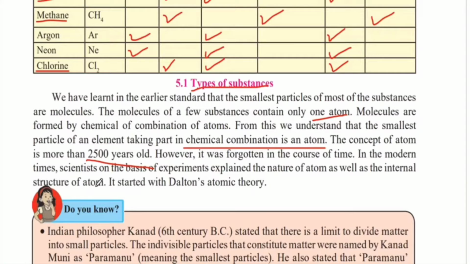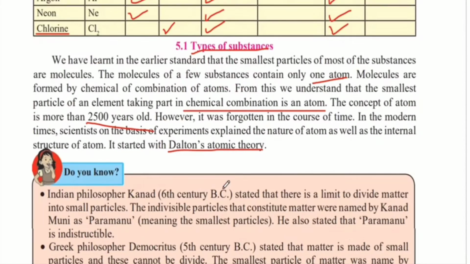But now in recent times, when it is proved that an atom really does exist, they are using it as the basis of many experiments. It started with Dalton's atomic theory. So Dalton was a scientist who gave his theory called the atomic theory.